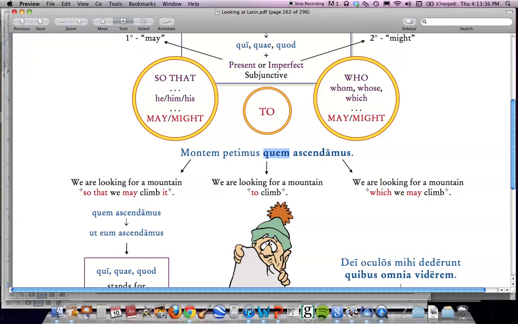But then your subordinate verb, you might want to translate it as may or might. So here the translation we have for this would be this one right here. Okay, we are looking for a mountain, which we may climb.